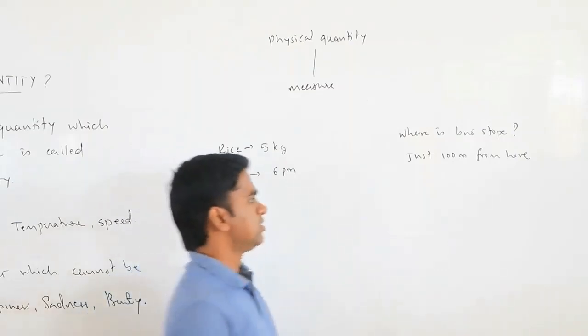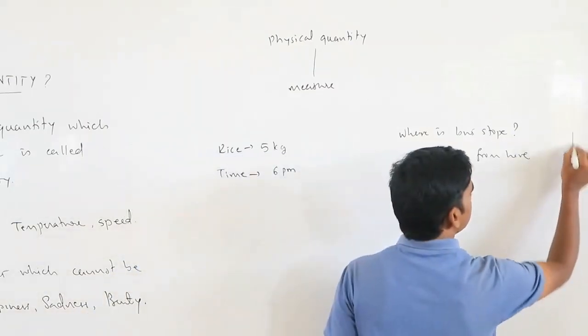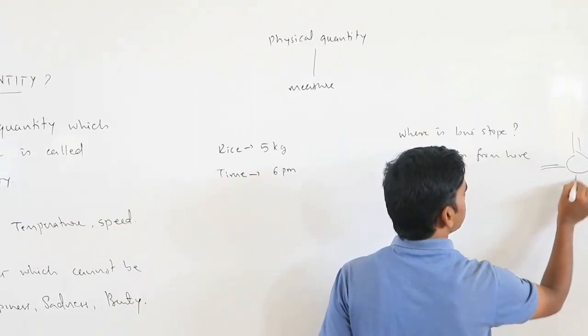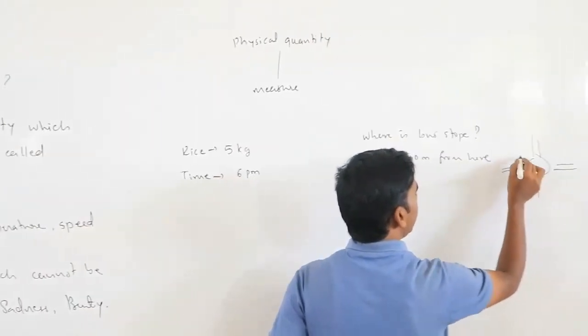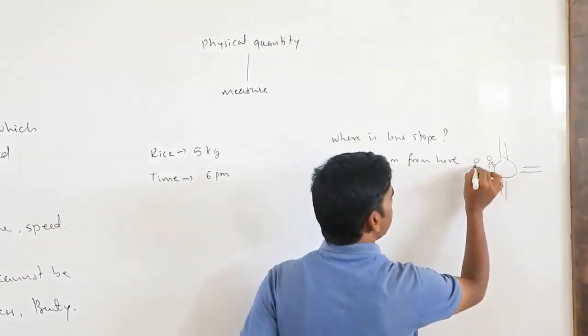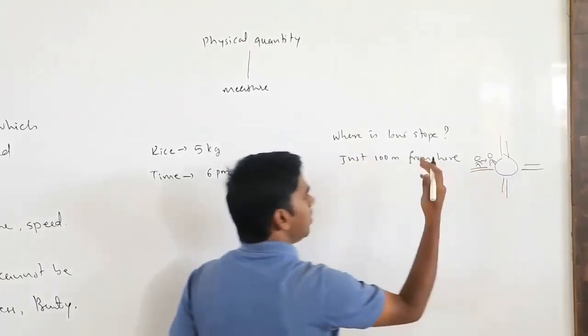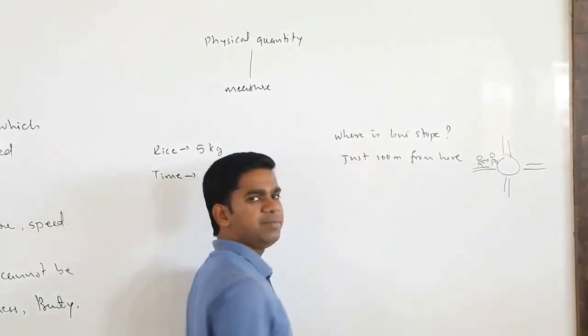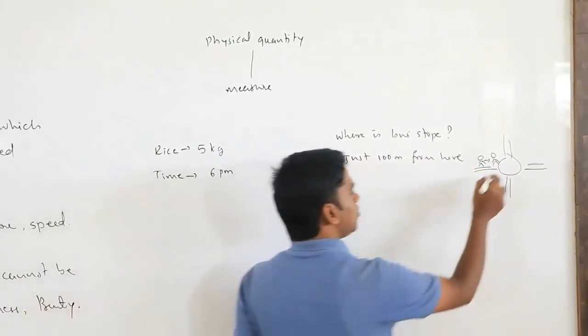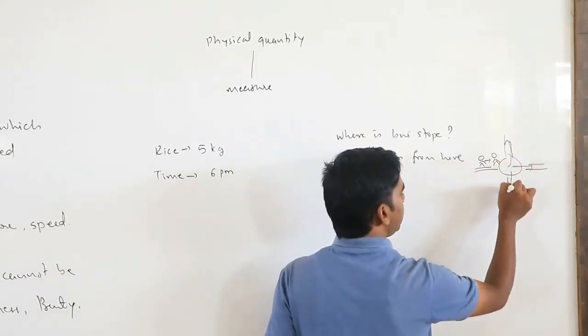100 meter? Suppose this is the circle. So there are 4 paths. So 4 routes are there. And you are standing here, I come here, and I ask you, where is the bus stop? Then you say 100 meter. 100 meter, I have to go on this side, or this side, or this side.